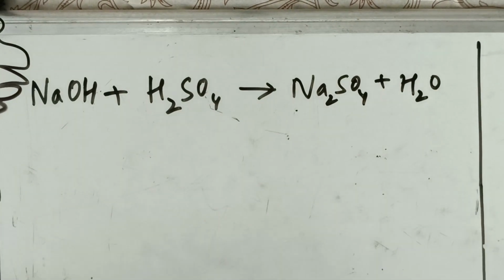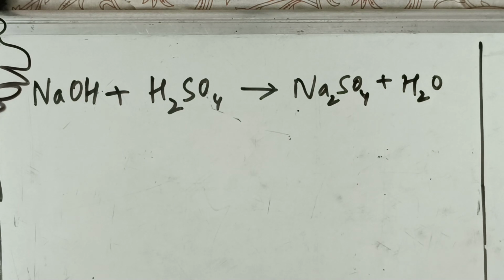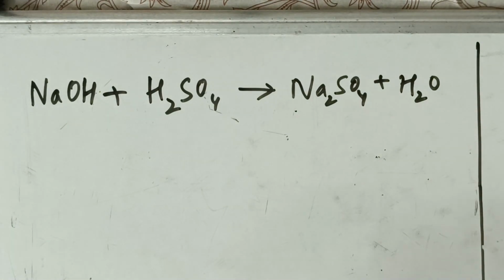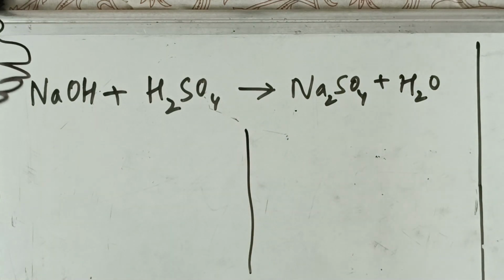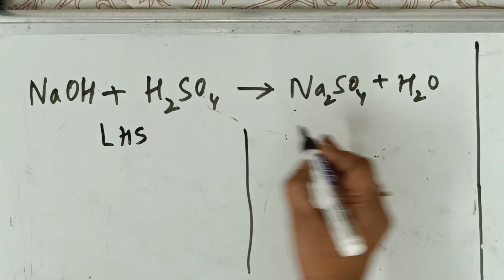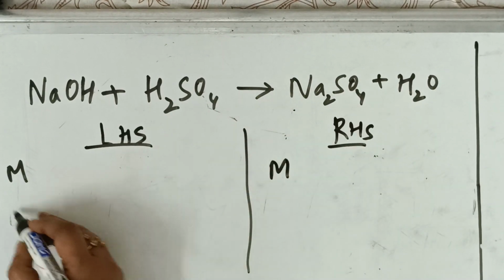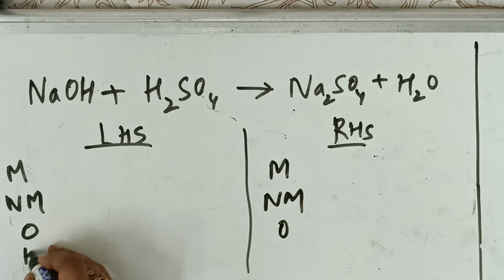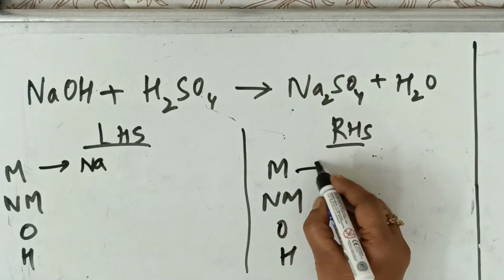Now, I have to again balance this. What should I do? I have to divide this into LHS and RHS. I have to divide this into metal, non-metal, and I have to divide it into oxygen and hydrogen atom. Divide it. Quick. Yes. So is this wire disturbing us? Yes. The wire is disturbing us. Let's see. Now I'm going to take it as LHS. I'm going to take it as RHS. Done. What is that? Metal, metal. Anything? No. Non-metal, non-metal. Oxygen, oxygen. Hydrogen, hydrogen. Is there any metal? Yes. Sodium is a metal. Both the sides, sodium is metal.